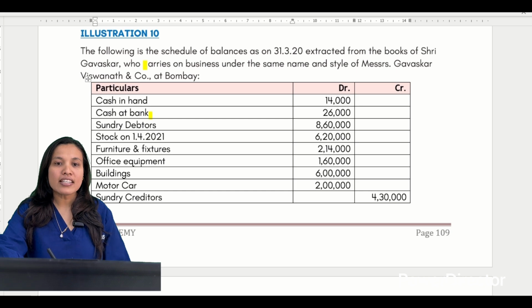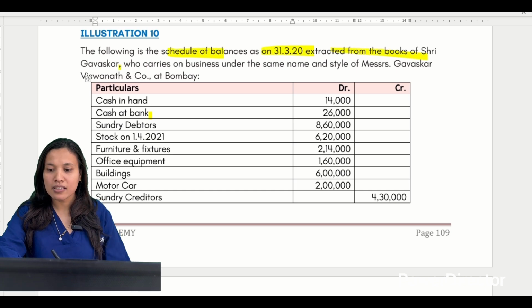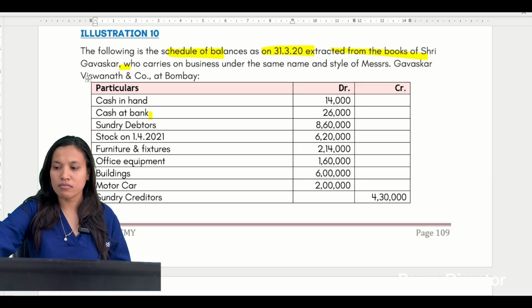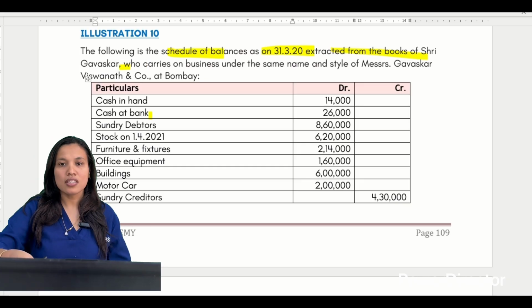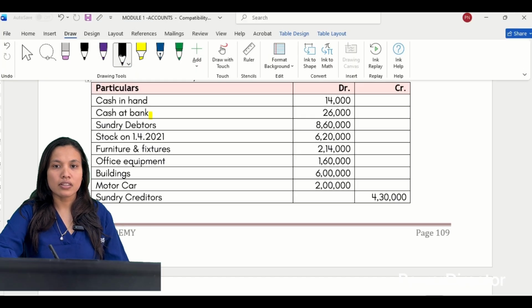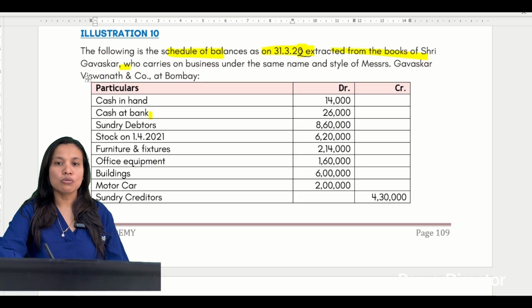The following is the schedule of balances on 31st March 22 extracted from Sri Gavaskar. Change the date, it is 22, not 20.